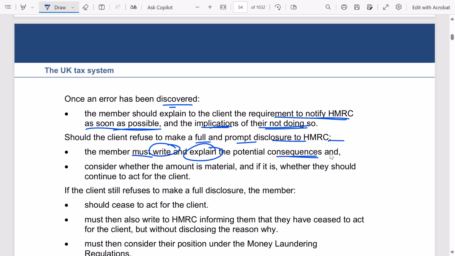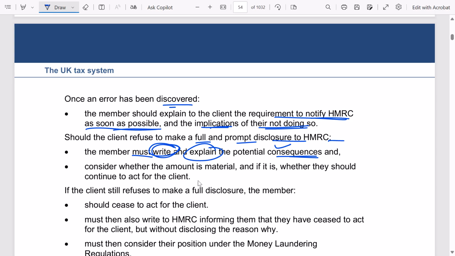In such cases we need to have proper evidence that we have performed all our duty and explained the consequences to the client. If you do it orally, you do not have any proof, so keep it in writing, either by mail or on paper. Nowadays, in the digital era, you can keep email correspondence as your evidence that you have explained the potential consequences of not disclosing this to HMRC.